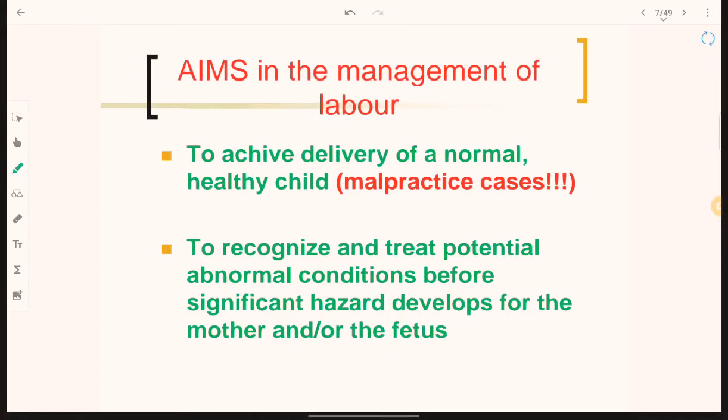Now, aims in the management of labor: to achieve delivery of a normal healthy child, avoiding malpractice cases, and to recognize and treat potential abnormal conditions before significant hazard develops for the mother and/or the fetus.